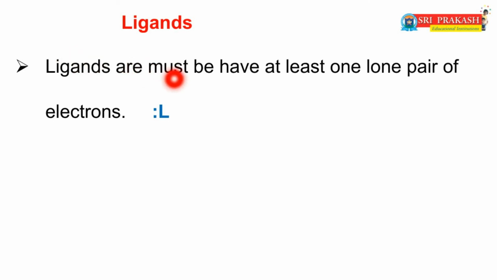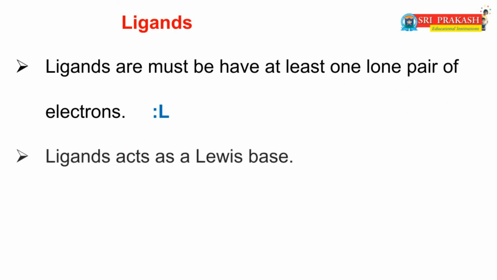Ligands must have at least one lone pair of electrons. That means ligands act as a Lewis base. Dear friends, you already know the definition of a Lewis base. A Lewis base means an electron pair donor. That's why a ligand is also an electron pair donor, because it must contain at least one lone pair of electrons.